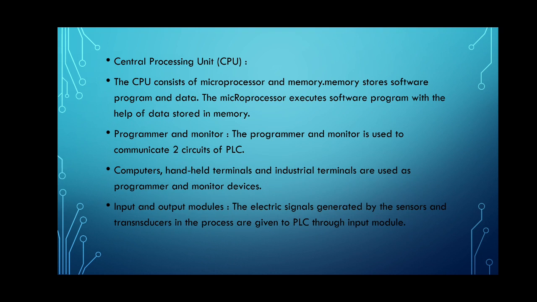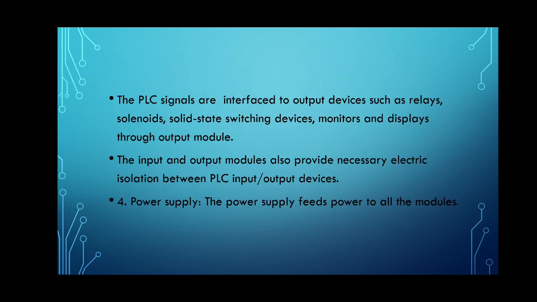Then the third unit is the input and output modules. The electric signals generated by the sensors and transducers in the process are given to the PLC through the input module. The input module consists of the devices which connect the sensors or transducers to the PLC. The output will be controlled by the output module. So these input and output modules are present in the PLC system.